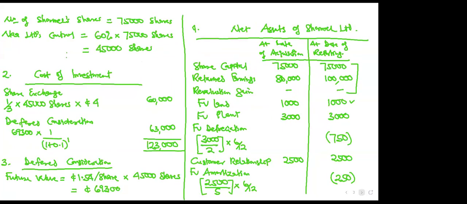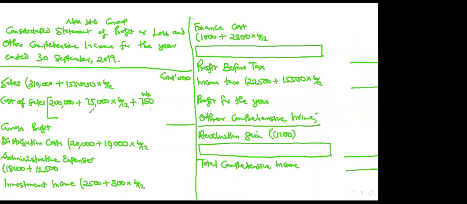Customer relationship, 2,500, is an asset. But the amortization is also an expense. When you look at note 2, they said amortization of intangible asset is charged to administrative expenses. That means that 250, you have to charge it to administrative expense. So we also come to administrative expense, then we add the 250. You can put working 3 on top so that you remember. So we've charged that there.